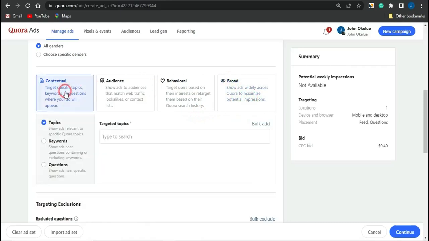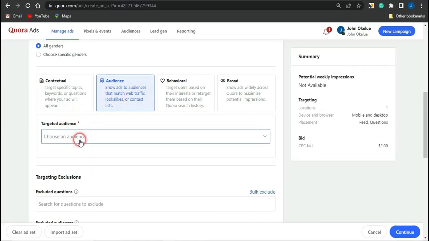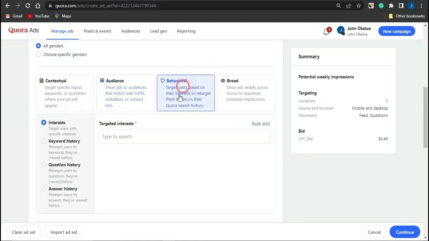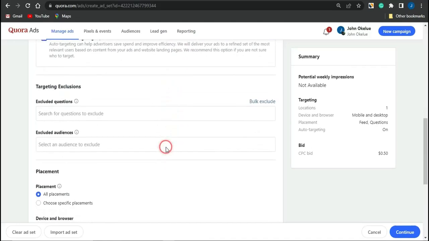As you can see, for the contextual, you have to search for topics, keywords, and questions which you can use to get individuals related to that particular niche. You can use the audience where you just need to target some specific type of audience. For the behavior, you need to target some type of behavior or interest. But for the broad, you can go right ahead straight away.